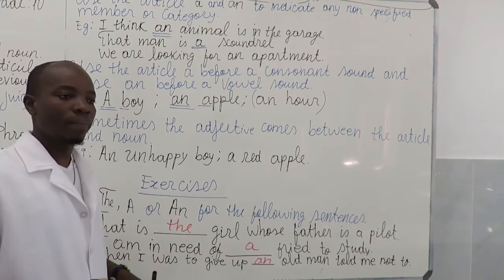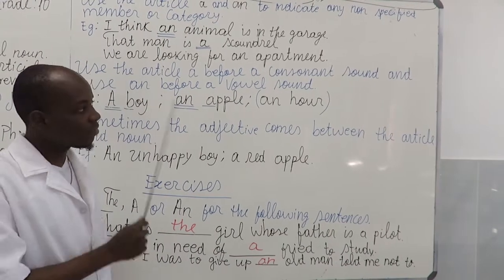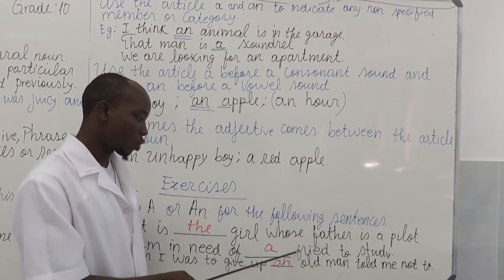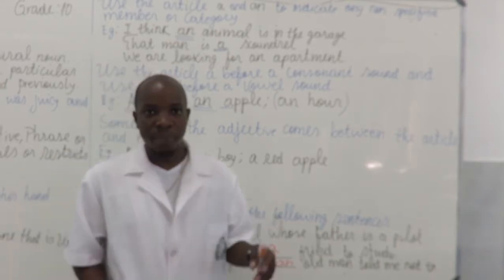So this is basically how we have to resolve the exercises, following all the guidelines I gave you previously: vowel sound, consonant sound, and talking about things that are very specific.